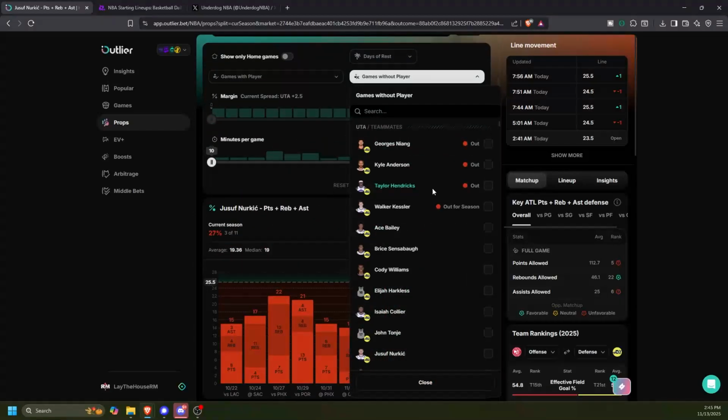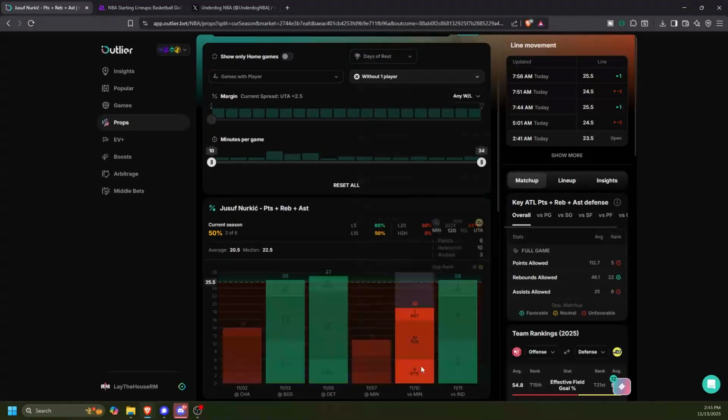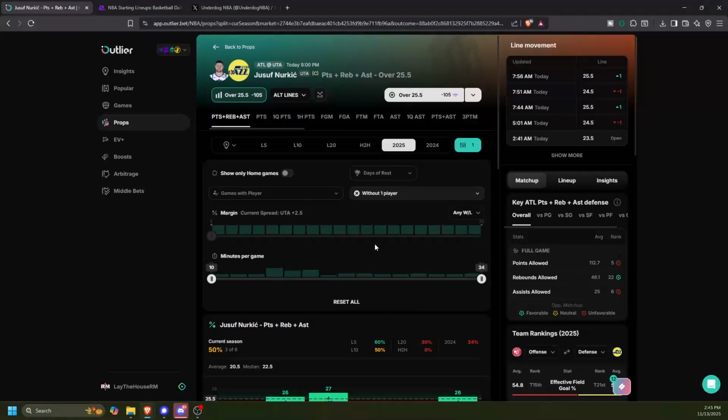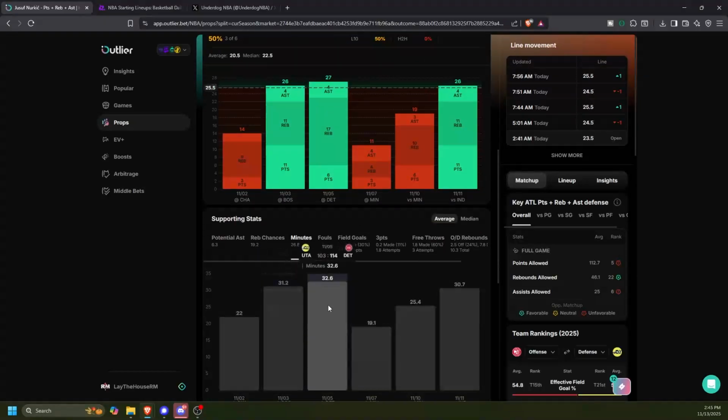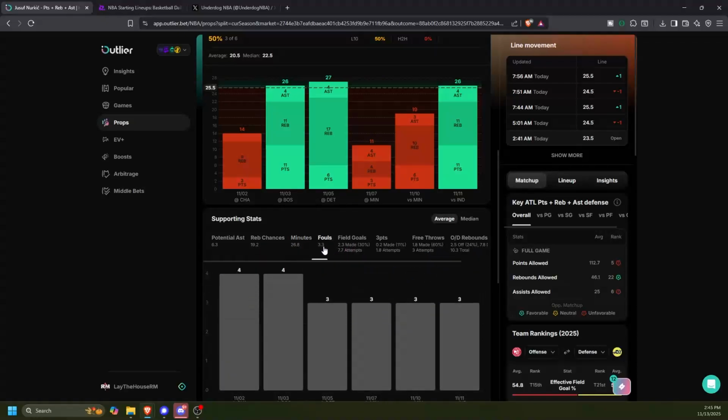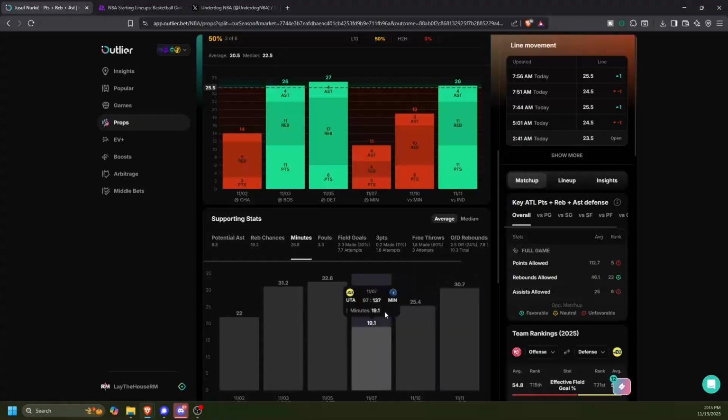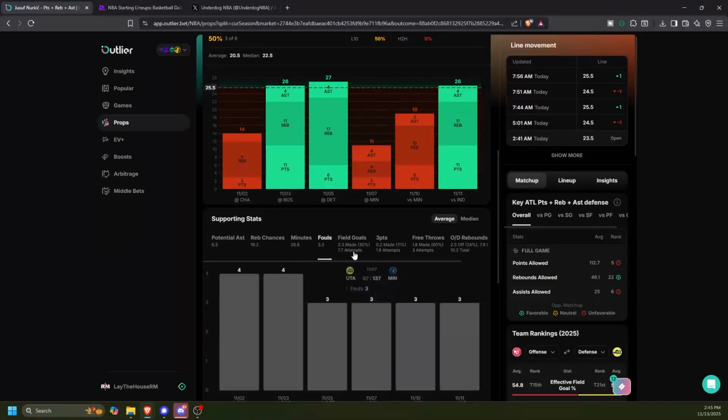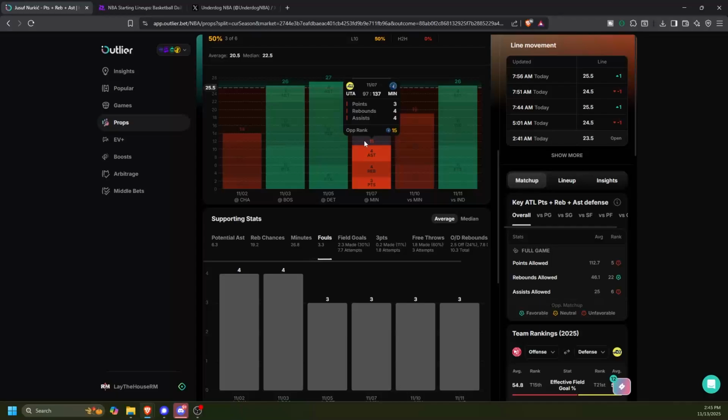We'll look at games without Kessler. I want to see what his minutes have looked like in the games without Kessler this season, and it's been pretty erratic. We saw 30 minutes a couple of times, 20 to 25, 19 there. I'll look at the fouls, like, okay, was the 19 minutes because he got into foul trouble? And it wasn't, but then I'll look at the game and the score, and okay, well, Minnesota won by 40. So he obviously sat the entire fourth quarter because of a blowout. So these are just kind of things you have to consider.